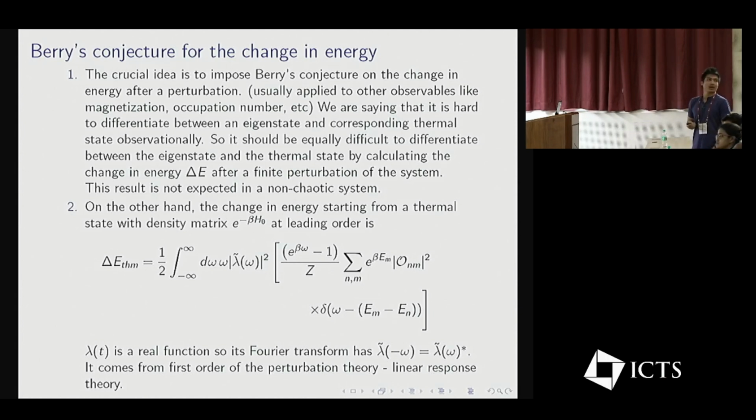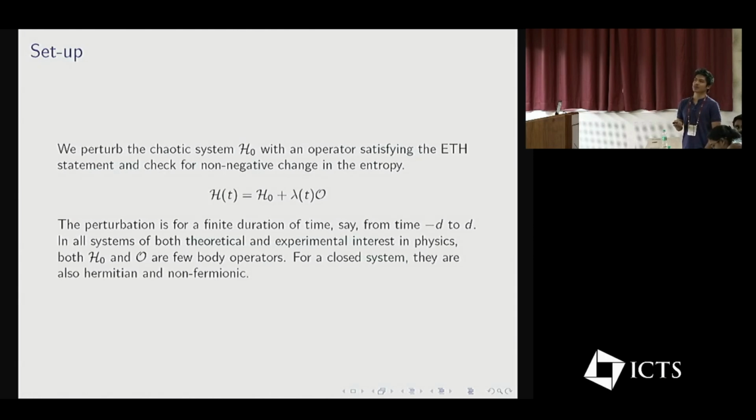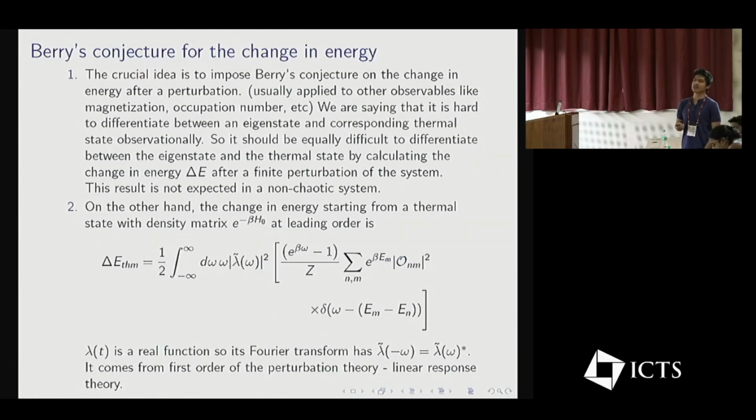Okay. Now, I'm saying that the change in energy, delta E, should be the same for the eigenstate and the thermal state, and I'm working in leading order perturbation theory. The change in energy for a thermal state is given by this. By the way, the quantity inside this square bracket is called the spectral function. Here lambda is the Fourier transform of this perturbation, lambda(t), which has finite support and is real, so it looks like this.